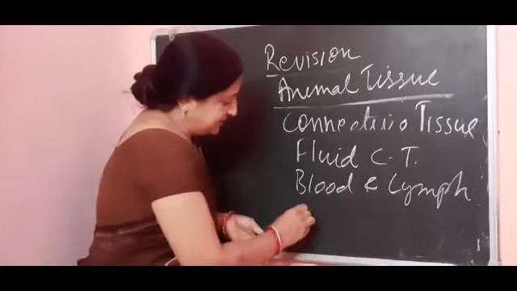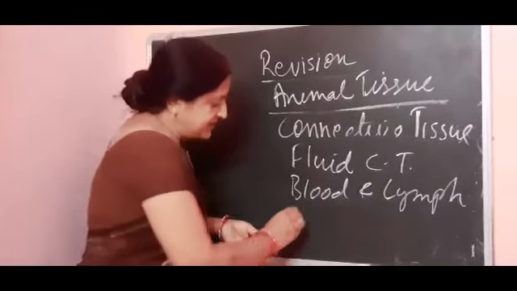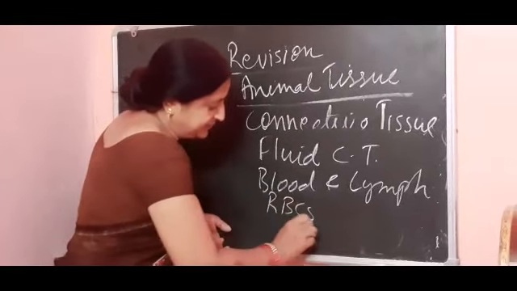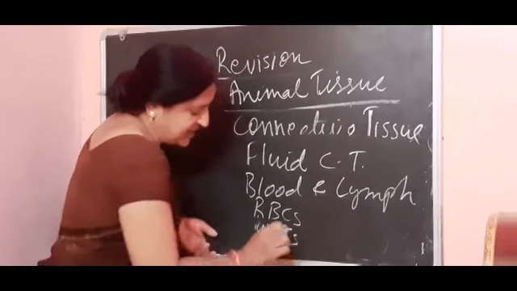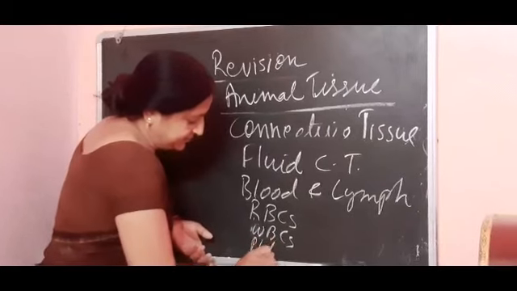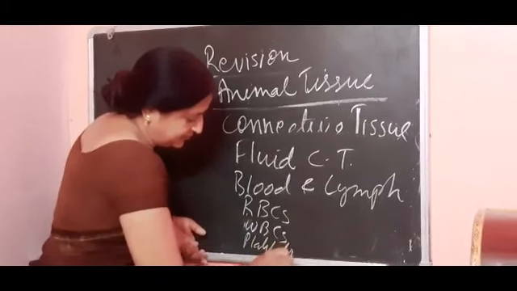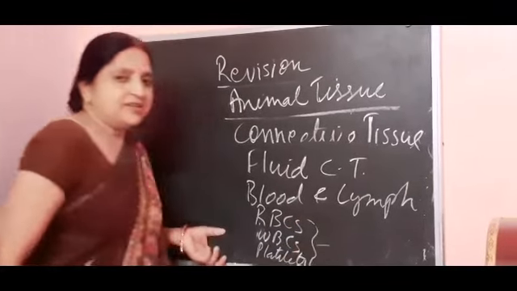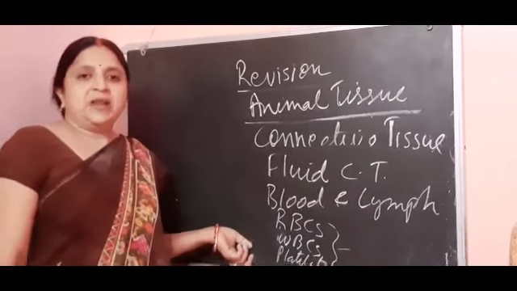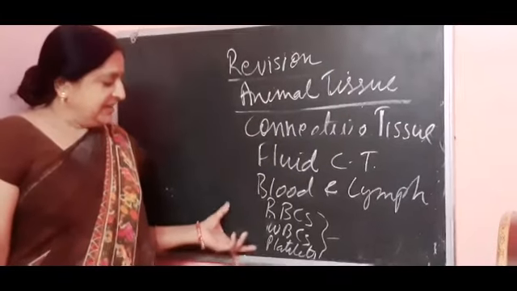What are these 3 cells? Red blood cells, white blood cells, and platelets. These 3 cells are scattered in the plasma.